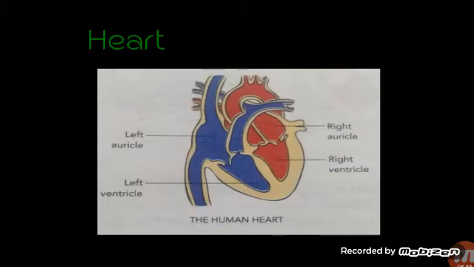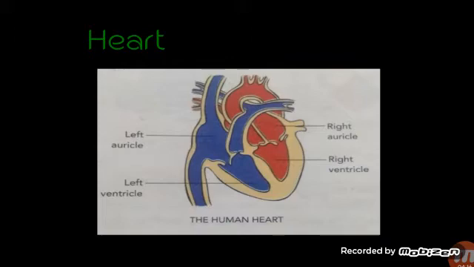The structure of the heart. The human heart consists of 4 chambers. Here you can see right auricle, right ventricle, left ventricle, left auricle. These all are the 4 chambers. 1, 2, 3, 4 chambers are there in the human heart. The 2 upper chambers are called auricles, right auricle and left auricle, and the 2 lower chambers are called ventricles, right ventricle and left ventricle.